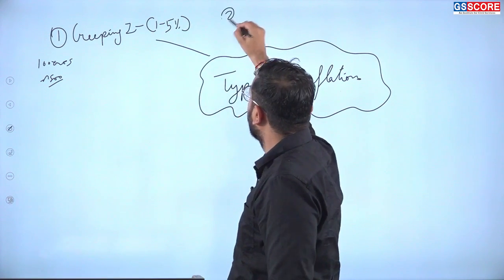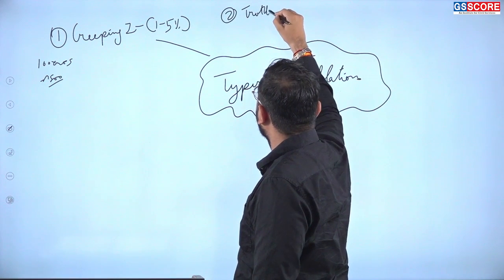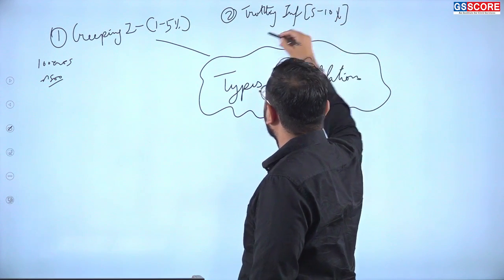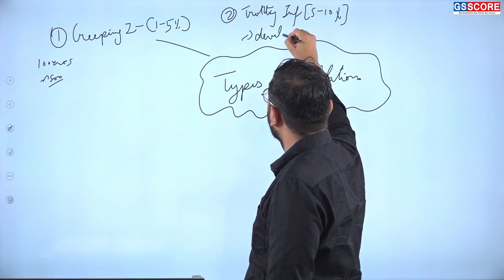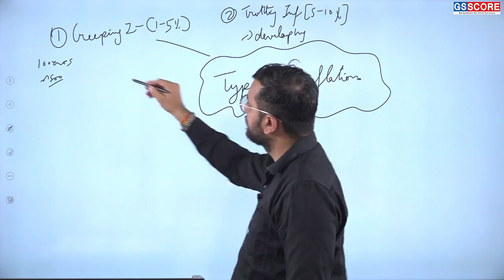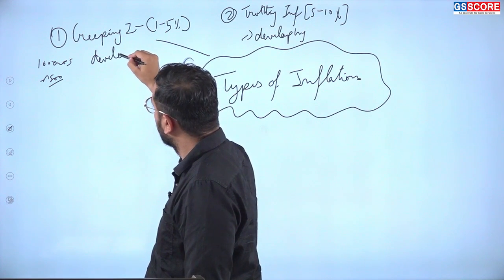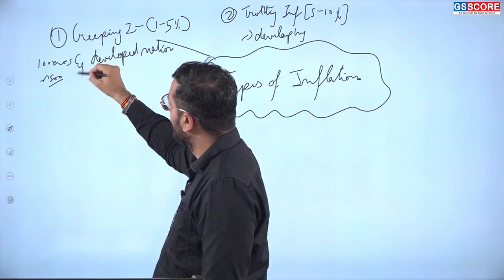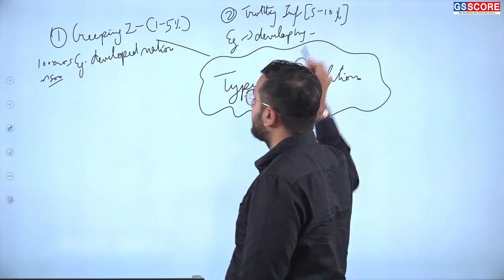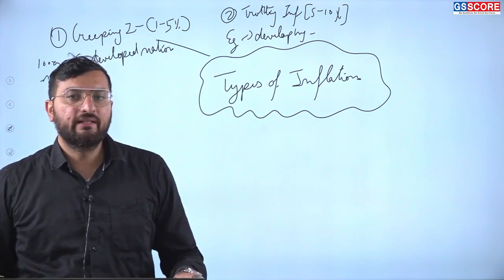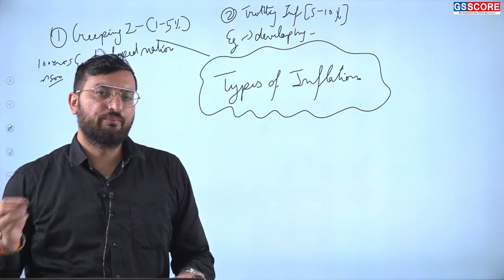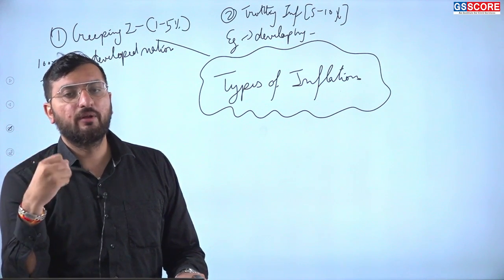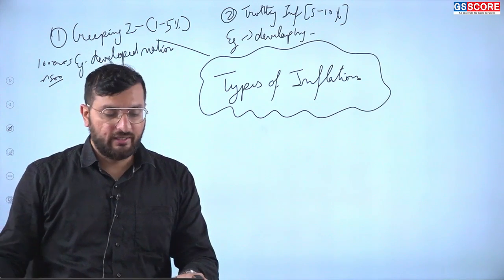Then the next type is trotting inflation, that is 5 to 10%, usually seen in developing nations. Example, India and China. So again there is inflation, and earlier your product used to cost around 100 rupees. Now it might cost from 105 to 110 rupees. Developing nations like India and China have trotting inflation.